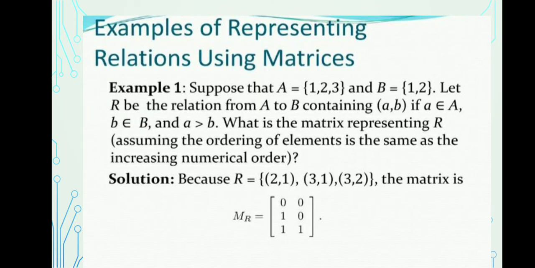For example, suppose that A equals {1, 2, 3} and B equals {1, 2}. Let R be the relation from A to B containing (a,b) if a belongs to A and b belongs to set B, and the condition is given as a should be greater than b. Now the question is, what is the matrix representing R? First of all, we find the relations between A and B, and according to the condition a greater than b, we find three relations: (2,1), (3,1), (3,2). So the matrix is given as 0 0, 1 0, 1 1.